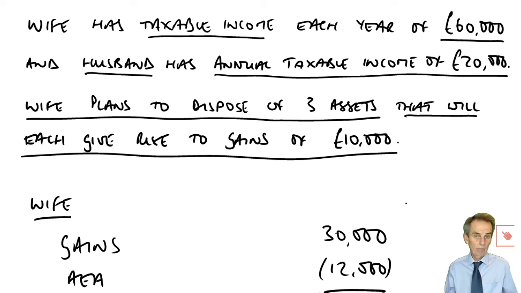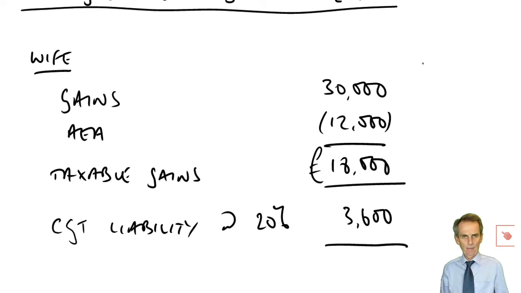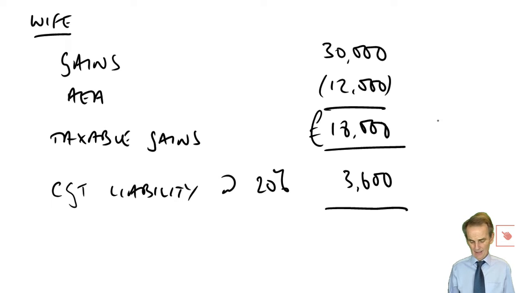Husband has not mentioned any assets, even if he owns them, he doesn't intend to sell any assets during the current tax year. So our advice would be, obviously, using the no gain, no loss transfer rule. What we can see here is that the wife, who is a higher rate taxpayer, is crystallising all of the gains using just her AEA and has a taxable gain that is then taxed at the higher of the two rates.